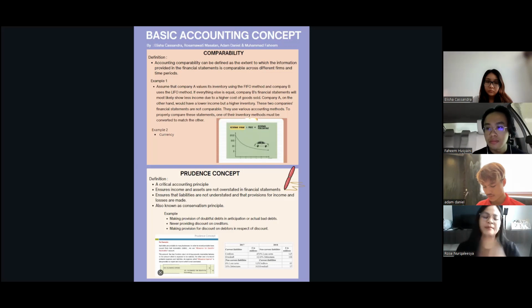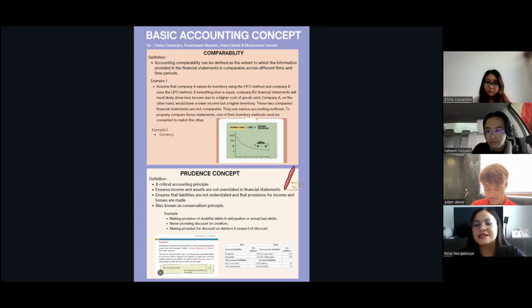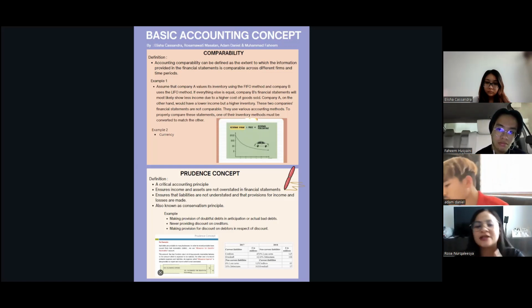The second example is currency. For example, to compare the currency of Malaysia and the currency of Singapore is a big difference. So comparability can make sure of the value of the currency of Malaysia and Singapore. For example, as we can see in the photo, if you buy a new car, after 10 years the value will reduce. And the next one is the prudence concept.